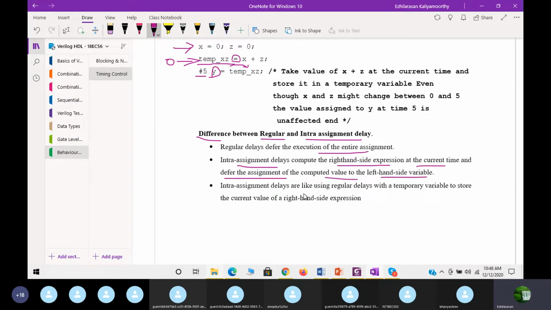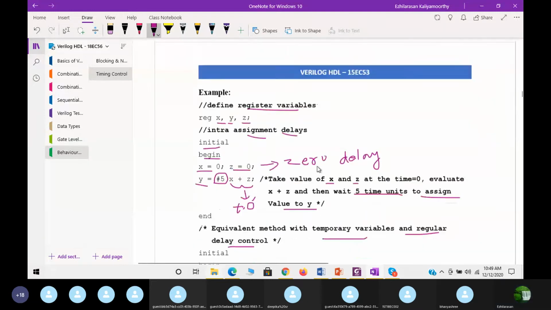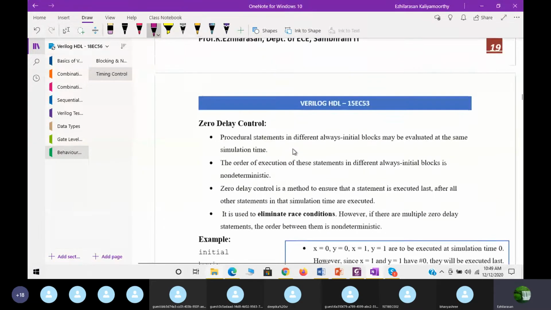Intra assignment delays are like regular delays with a temporary variable to store the current value of the right hand side expression, which is what we specified previously. It stores the current value of the right hand side expression in a temporary register, then assigns it to the left hand side.